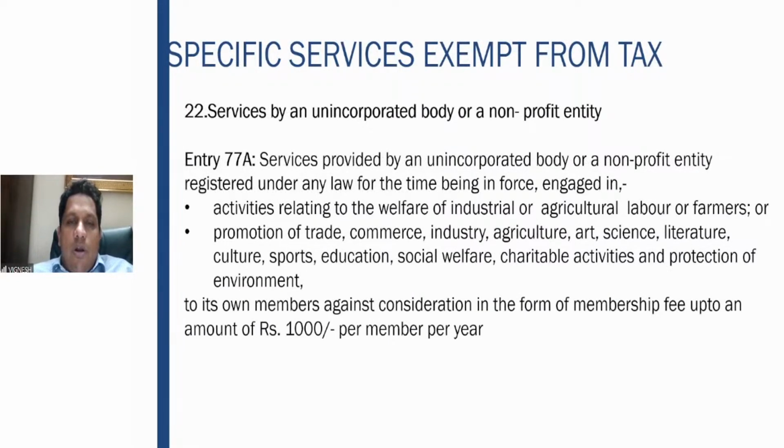Then, unincorporated body. Now this is very similar to the previous entry. The previous entry is Resident Welfare Association, but this can be any association for that matter. Membership fee up to 1,000 per member per year, GST. Like FICCI, the Federation of Indian Chambers of Commerce and Industry. So this is an industrial body for the promotion of trade, commerce, etc. Up to 1,000 per member per year, exemption is given.